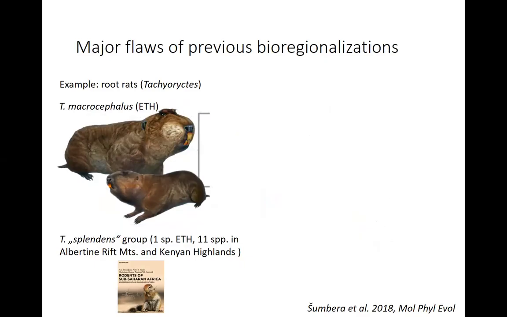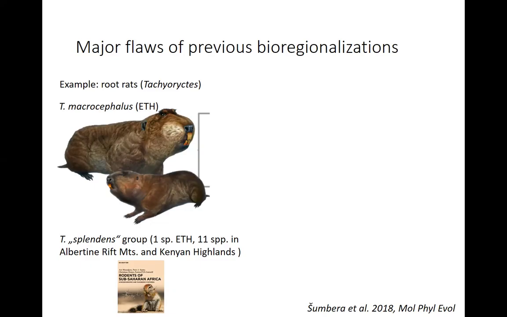So I just would like to show you this bias on my favorite example, which are the root rats. These are subterranean rodents in Eastern Africa. And before we started to work on them, there were 12 or 13 species described. One of them, a very big one, lives in the Ethiopian highlands, only in Bale Mountains, in one mountain range. And then there were 12 species of smaller root rats, one of them in Ethiopia, and 11 species described in